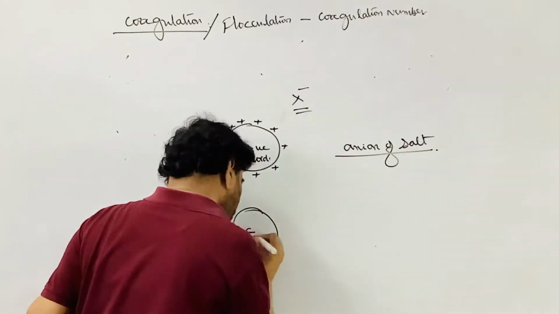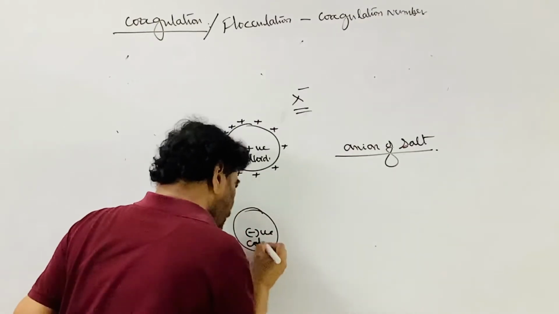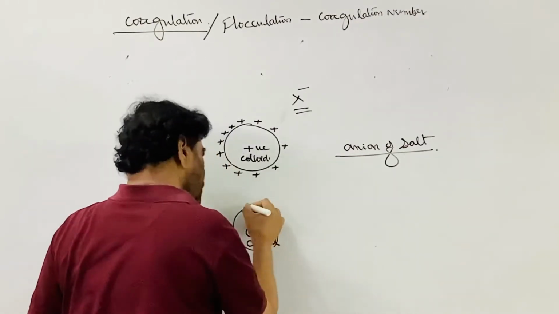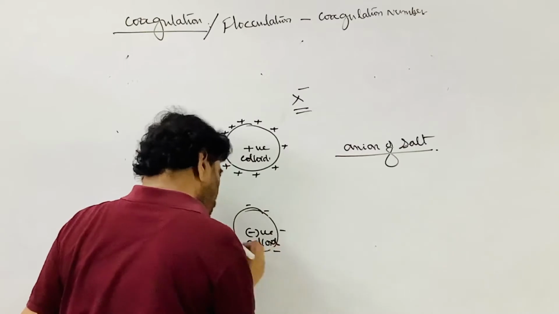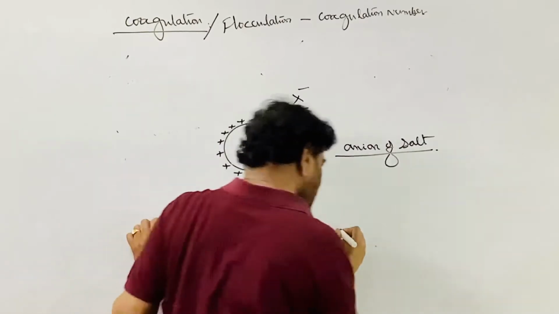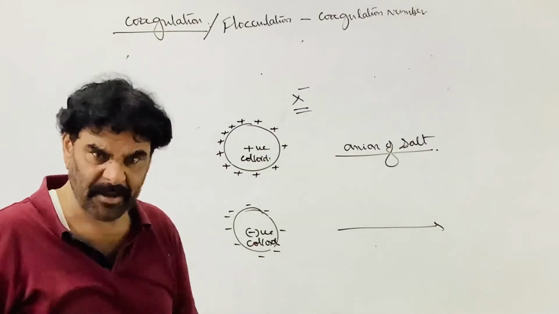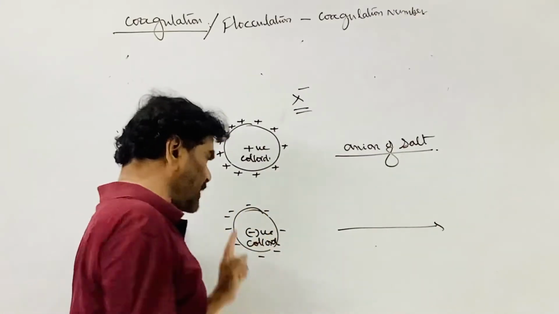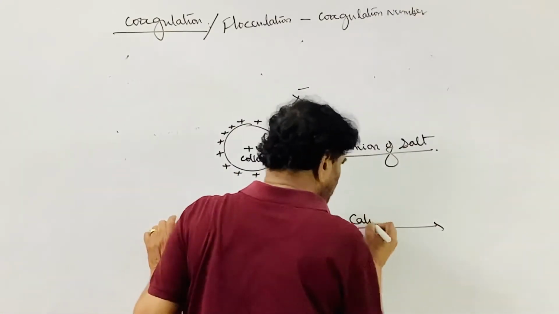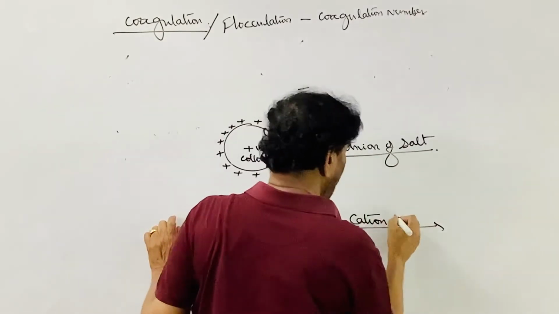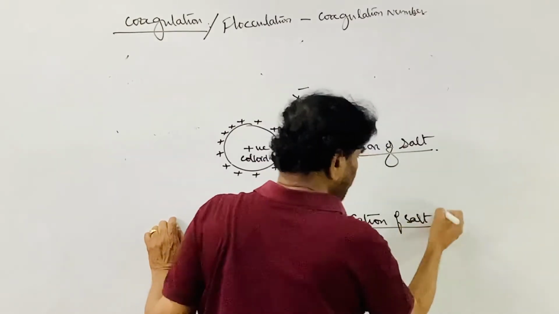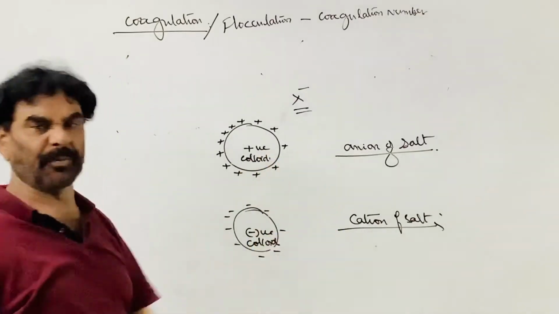If it is a negatively charged colloid, what happens? An electrolyte is required, but in the electrolyte, which ion is neutralizing the charge? The cation of the salt is important. It neutralizes the charge and causes the precipitation.